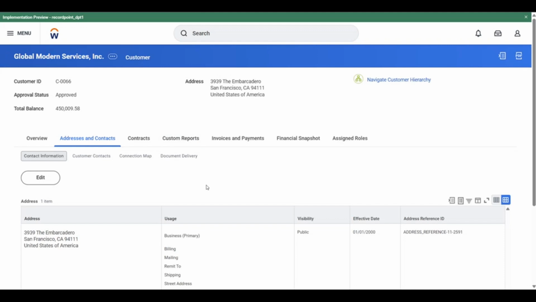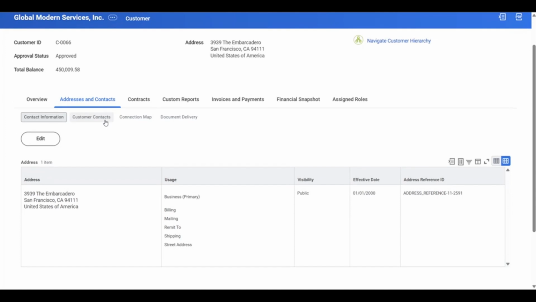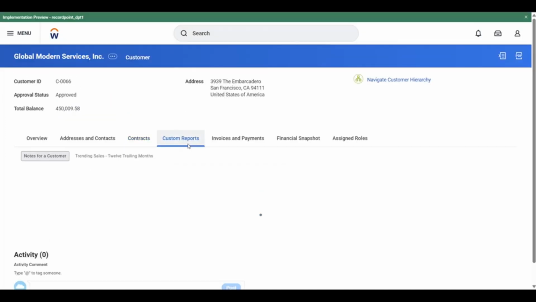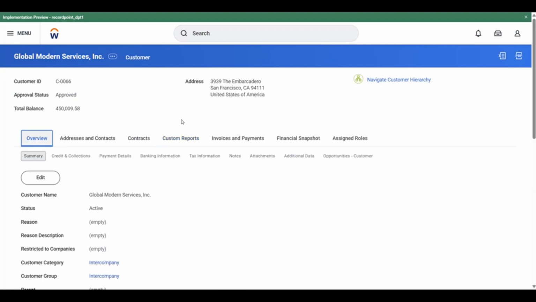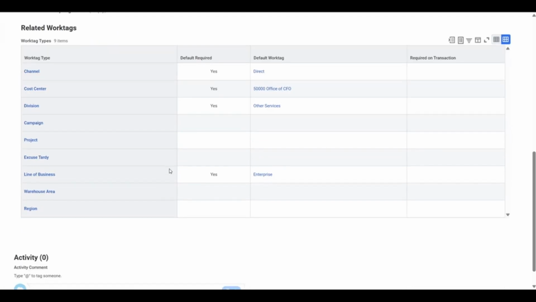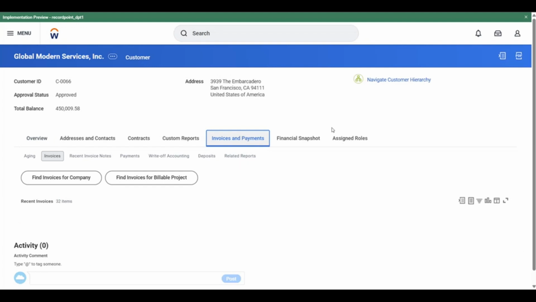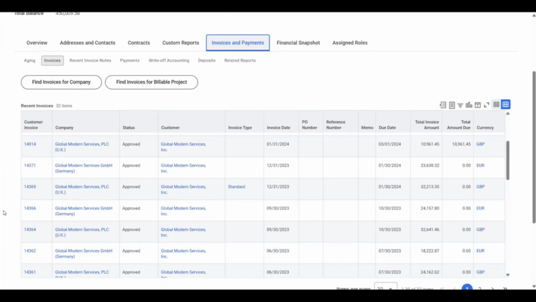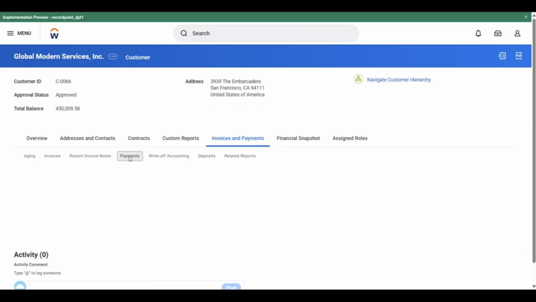Let's have a quick look in Workday to see what that information looks like. So we've got the address here, and we've also got the customer ID and the approval status, which we saw in RecordPoint. Underlying this company that we are treating like a folder in RecordPoint, we have access to all of their transactions, invoices, payments, those types of documents. So here you can see they've got 32 invoices, but they've also got payments and deposits. And we have ingested each of these as pieces of data.